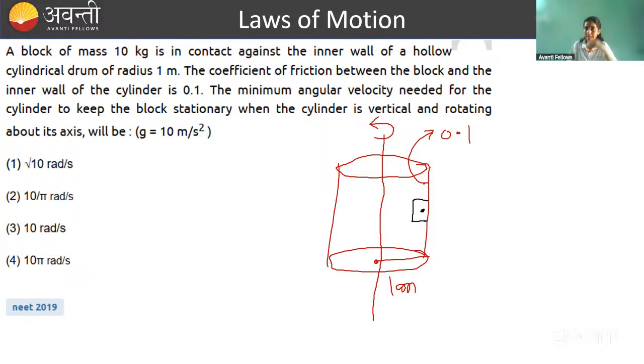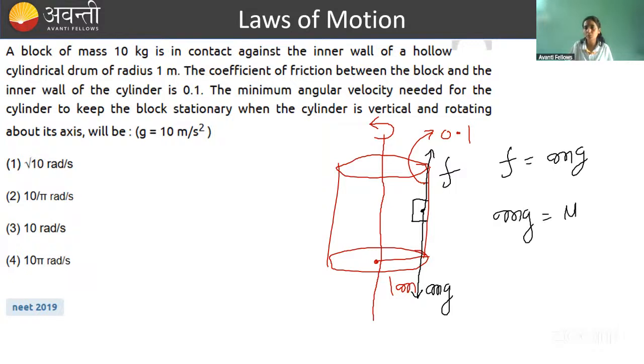Here, see, it has a tendency to slip down. Then in the downward direction, what sort of forces will act? In the downward direction, gravitational force will act and friction will oppose this motion. So friction will act in the upward sense. And if this body is not slipping down, in that case, friction will be equal to mg. Simple question. So mg will be equal to mu times normal.